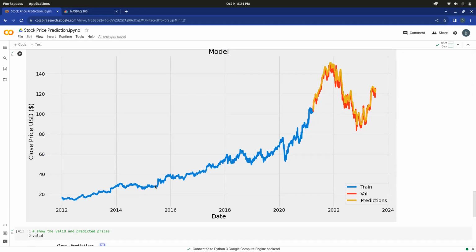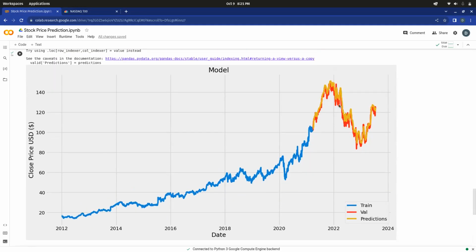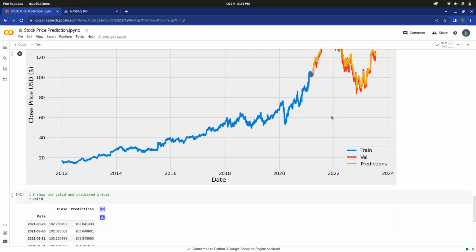As we can see, the blue chart shows the training data. The red is the validation data, and the yellow means the predictions. As we can see, the predictions are very close to the original values. So with this we can infer that if any person wants to invest in the stock market, this can be helpful because it captures the upward and downward movements of a stock price very well.